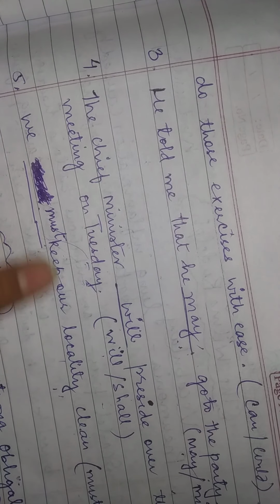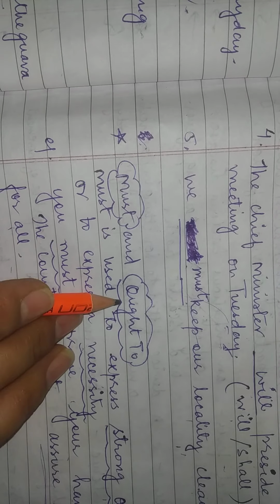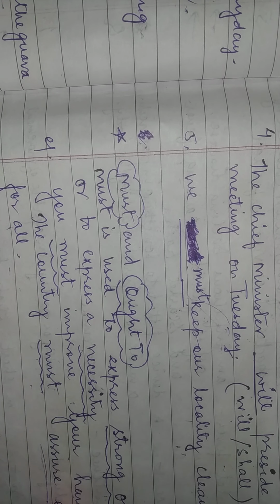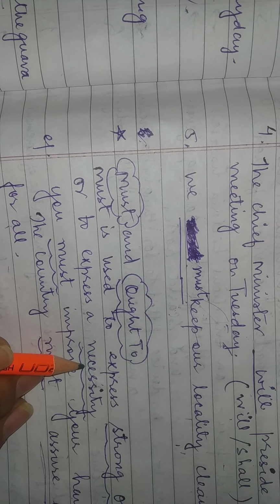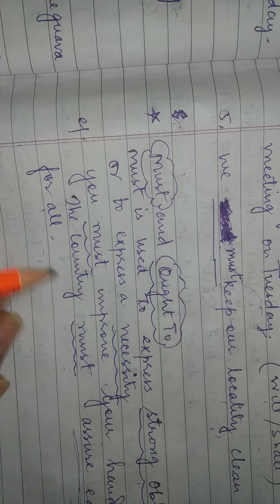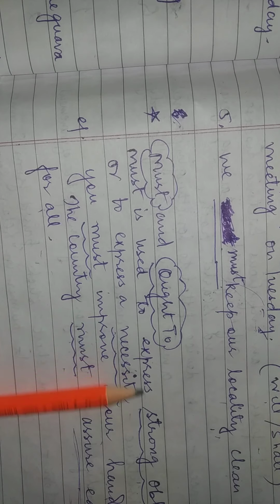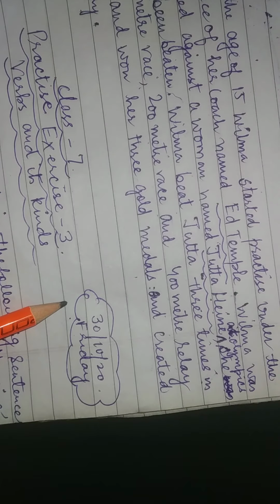Then this, we must keep our locality clean. And here I have told you about the must and ought. Must is used to express the strong obligation or to express a necessity. So you must improve your handwriting. The country must assure education for all. So do these two exercises. You have to complete these two exercises also. And now we are going to do the next one today, 30th, Friday.